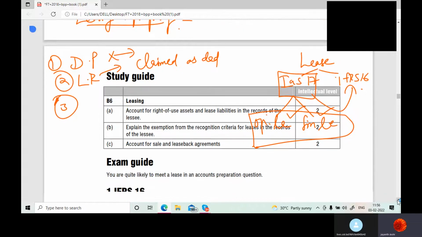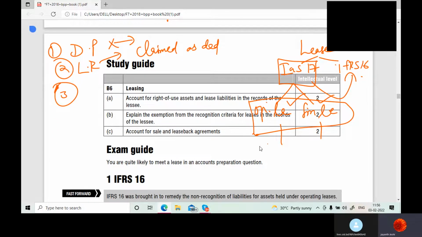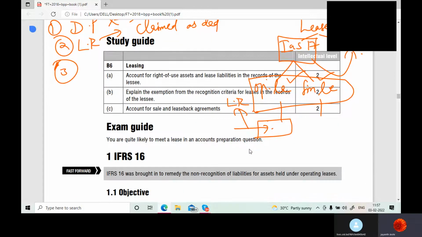And here, generally what was the difference between operating lease and finance leases? Here you just use the asset, and you just pay the lease rental to the lessor. First of all, let's understand what is a lease agreement. Lease agreement is nothing but a contract between two parties.